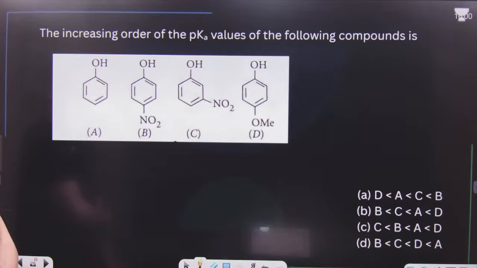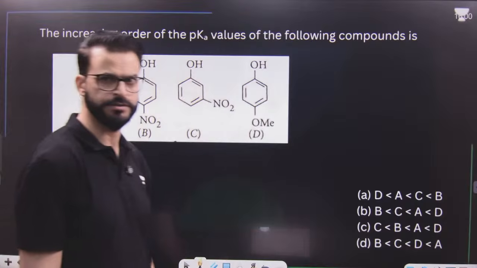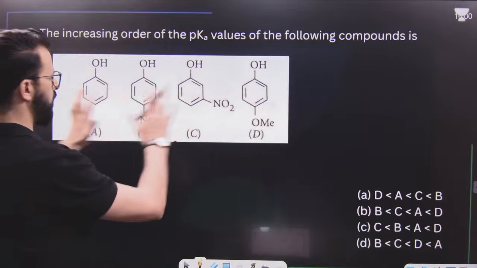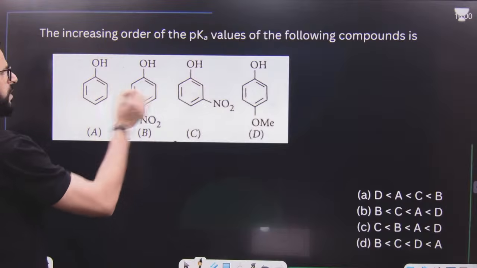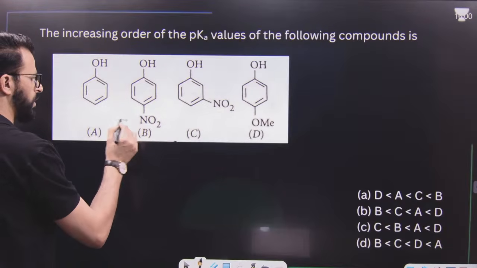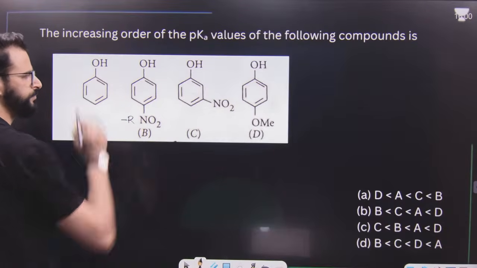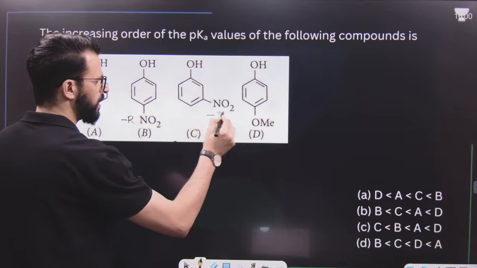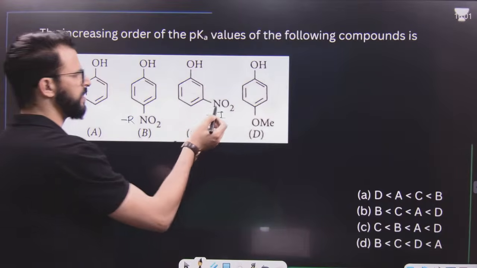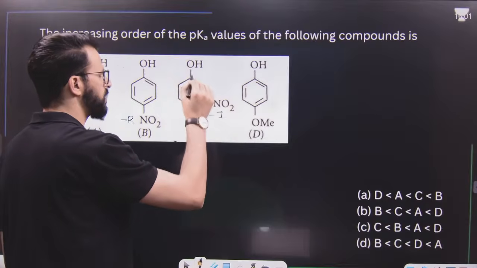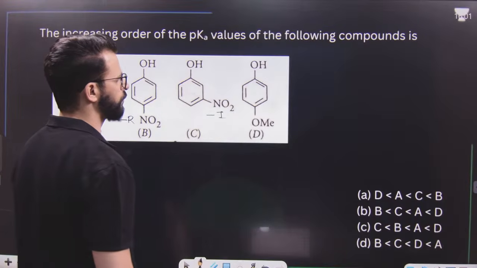After that, the increasing order of pKa values. So questions are given over here. This is phenol. This is also phenol, but on this phenol there is a minus R group. Here at the meta position, it shows minus I, because due to its minus R there is no effect on the acidic character of phenol.